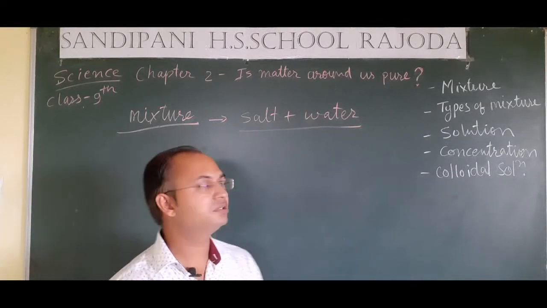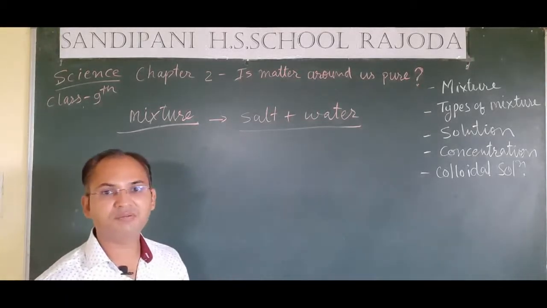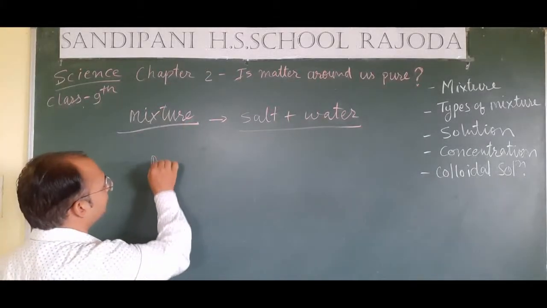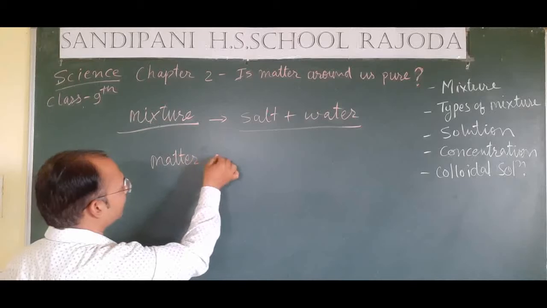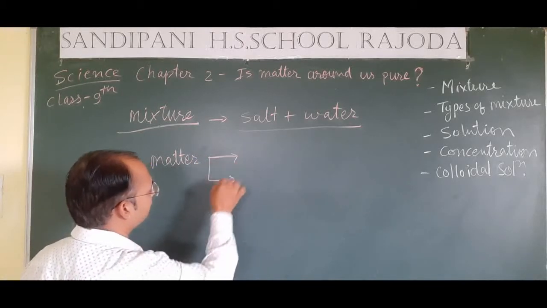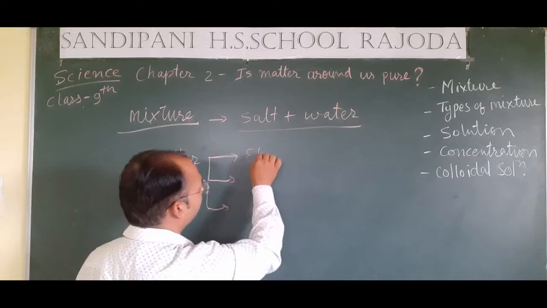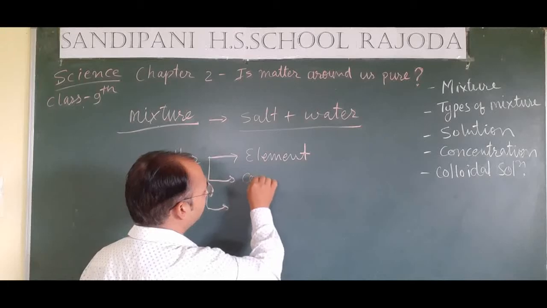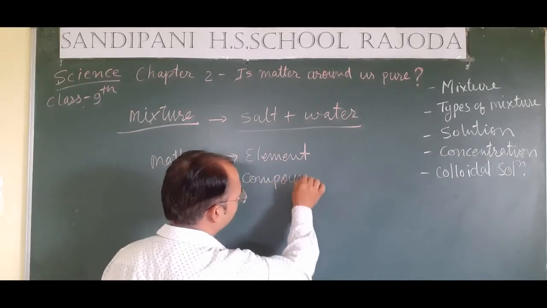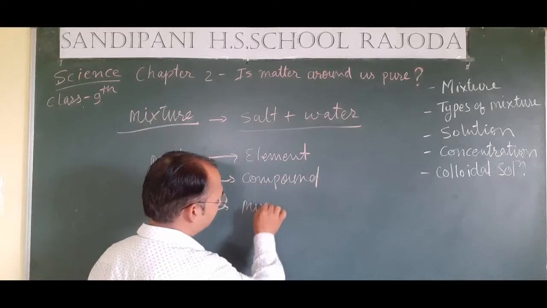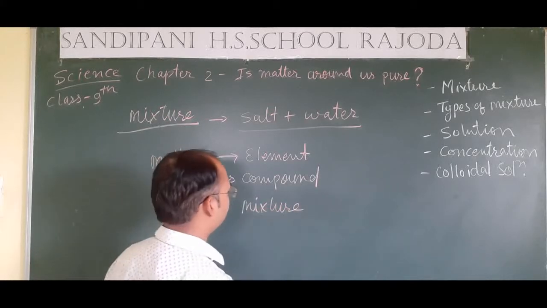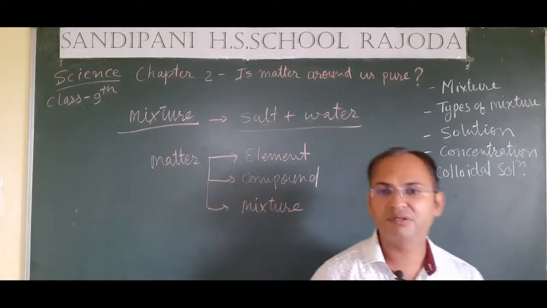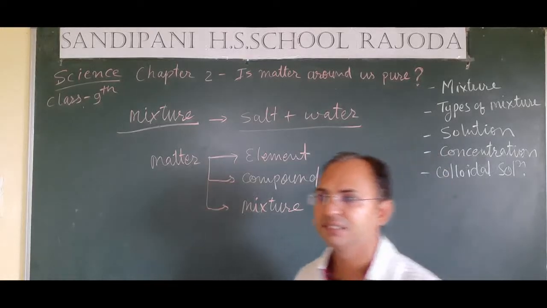So now see, students, the matter which is present around us is mainly found in three forms. Matter has mainly three forms: one is element, second is compound, and third one is mixture. So let's understand, students, what are elements, what are compounds and what are mixtures. Let's see them one by one.